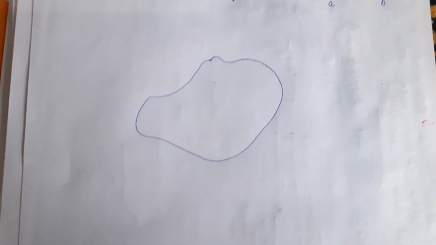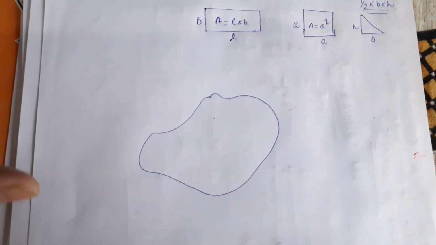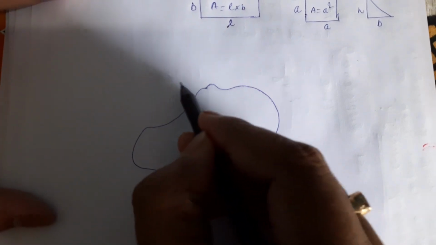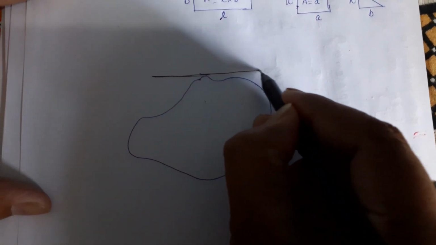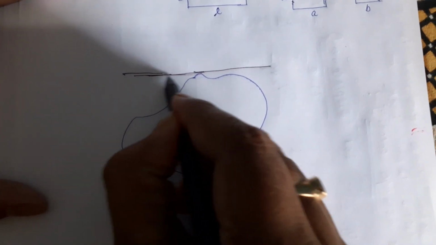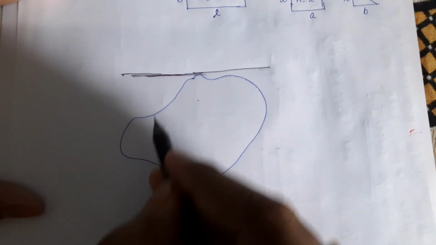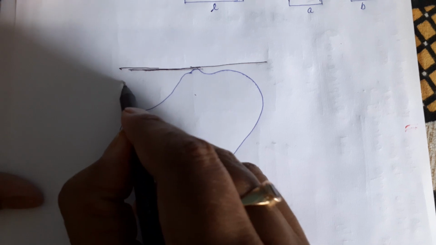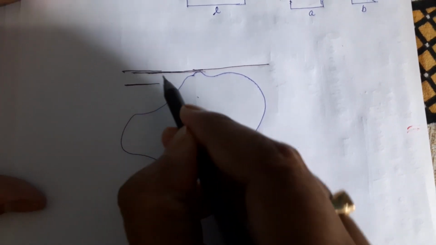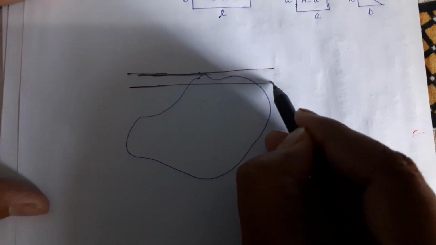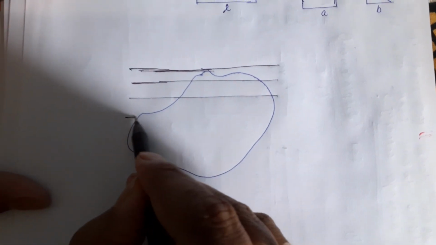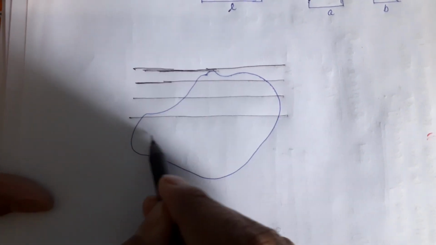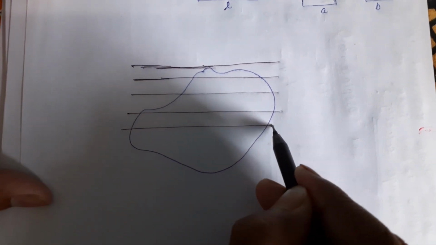First of all, you make a grid of 1 centimeter. What is the grid actually? First you start drawing some lines. This is one straight line here. Then with 1 centimeter separation, you continue drawing this type of lines. 1 centimeter separation should be there in each and every line.